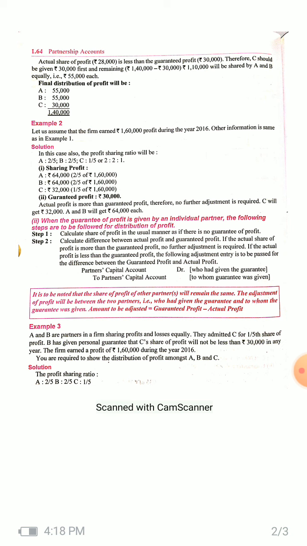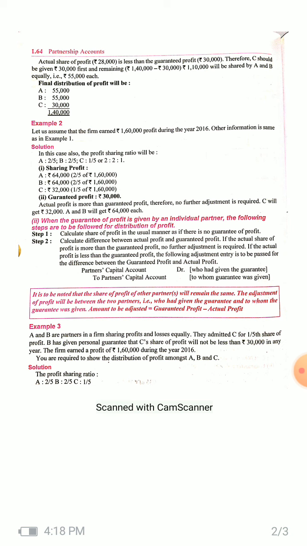If the actual share of profit is more than the guaranteed profit, no further adjustment is required, as discussed in the first type also, that if the guaranteed profit is less than the share of profit, then there is no need of adjustment. But when the guaranteed profit is more than the share of profit, then you have to do the following adjustment entry.